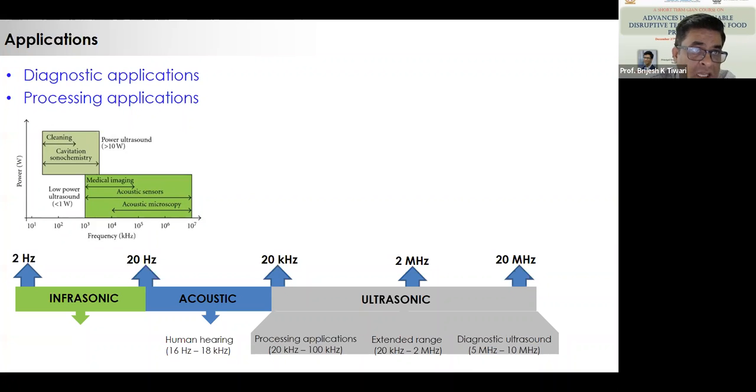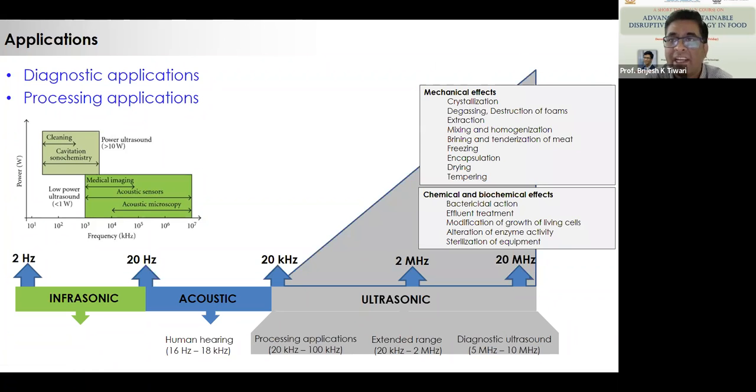Broadly, we have application of ultrasound for diagnostics and processing, and anything at higher frequency is medical imaging, acoustic sensors, acoustic microscopy. These are basically low power, high frequency applications. Whereas when we have high power and low frequency, when I say low frequency, that is about 20 kilohertz up to 1 megahertz, and some of the applications are also above 1 megahertz. The majority of the processing applications used in research, academic fields, as well as industrial application lie within that particular range.